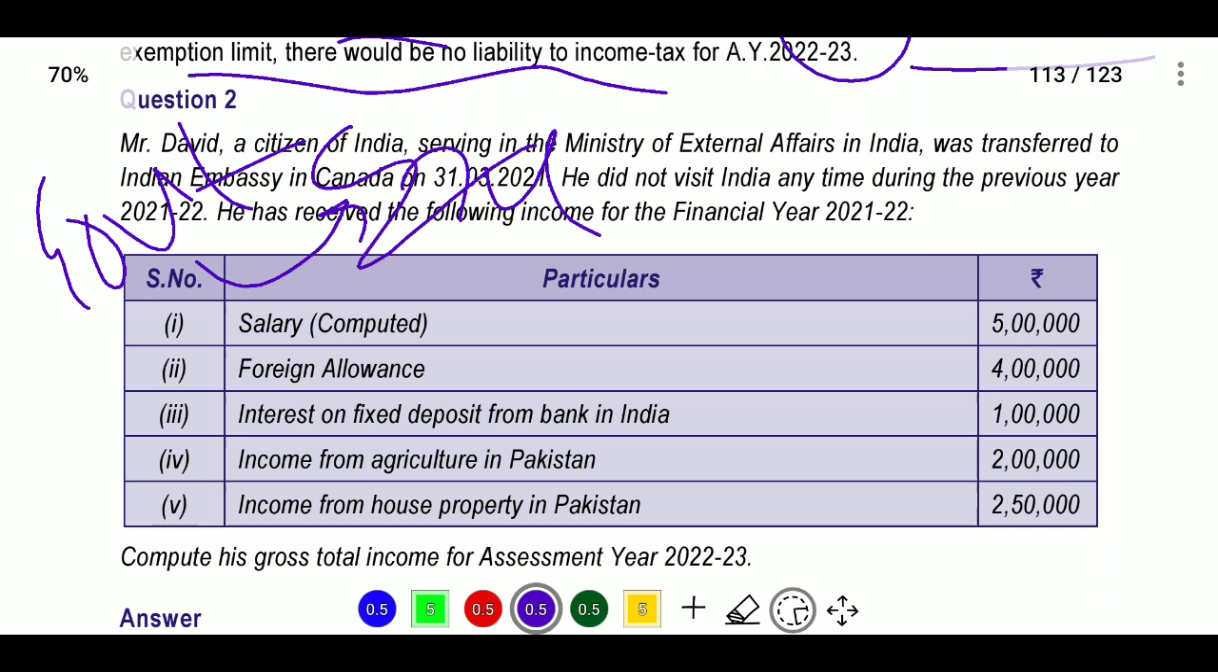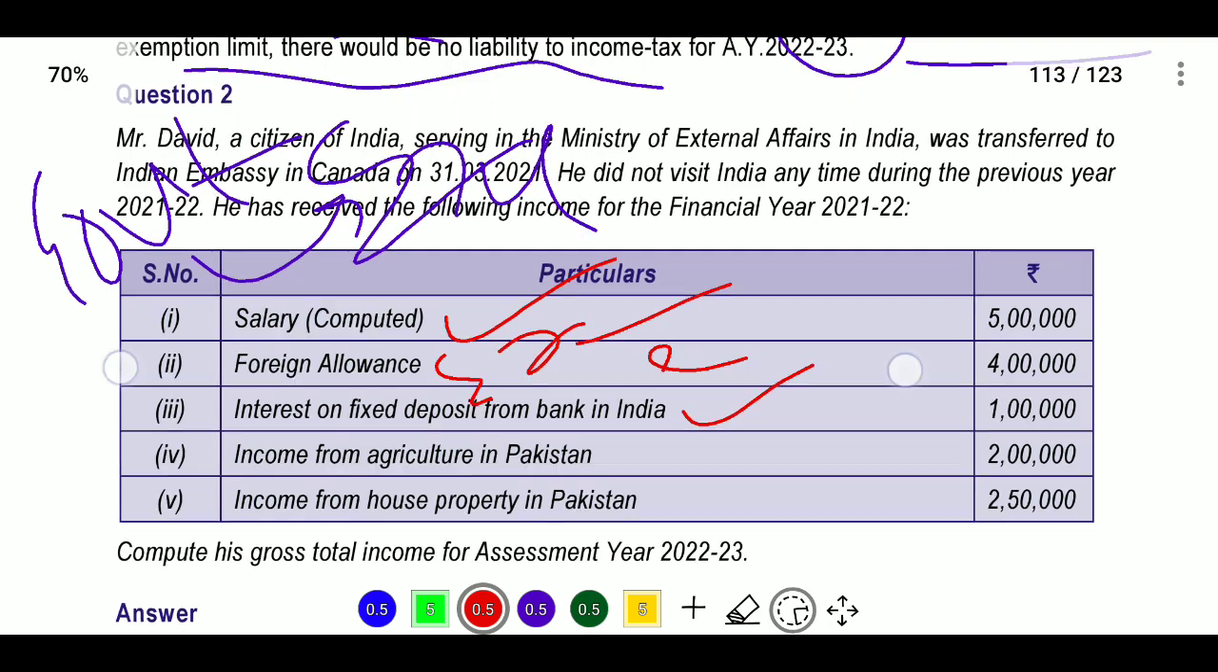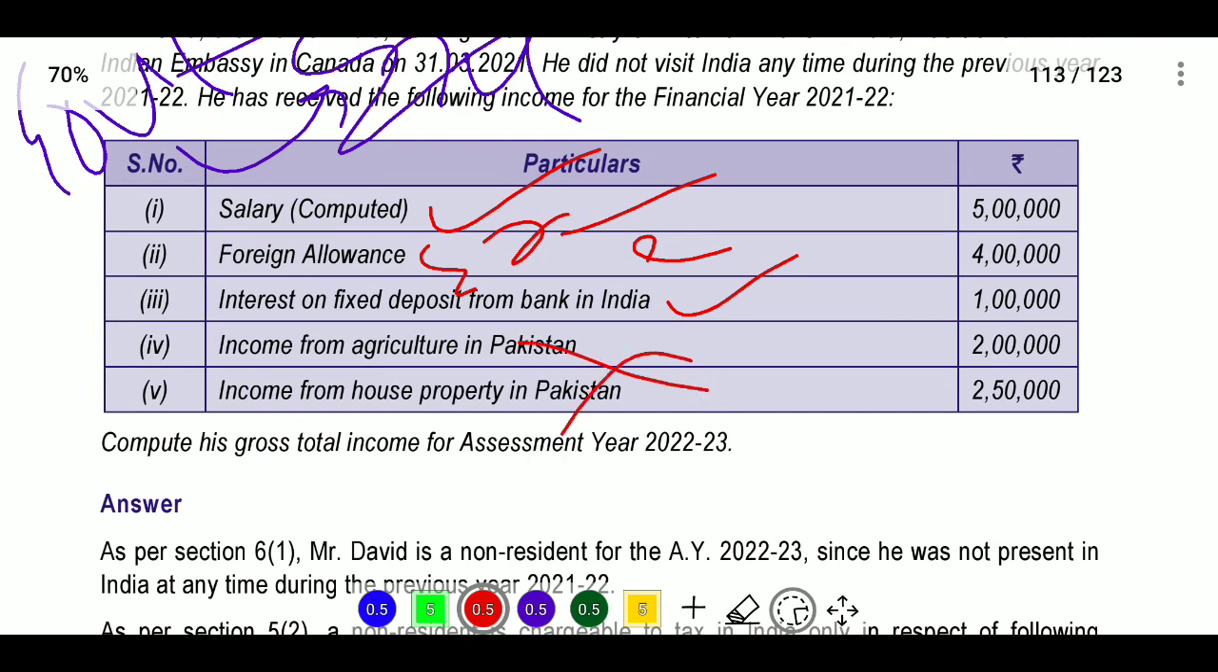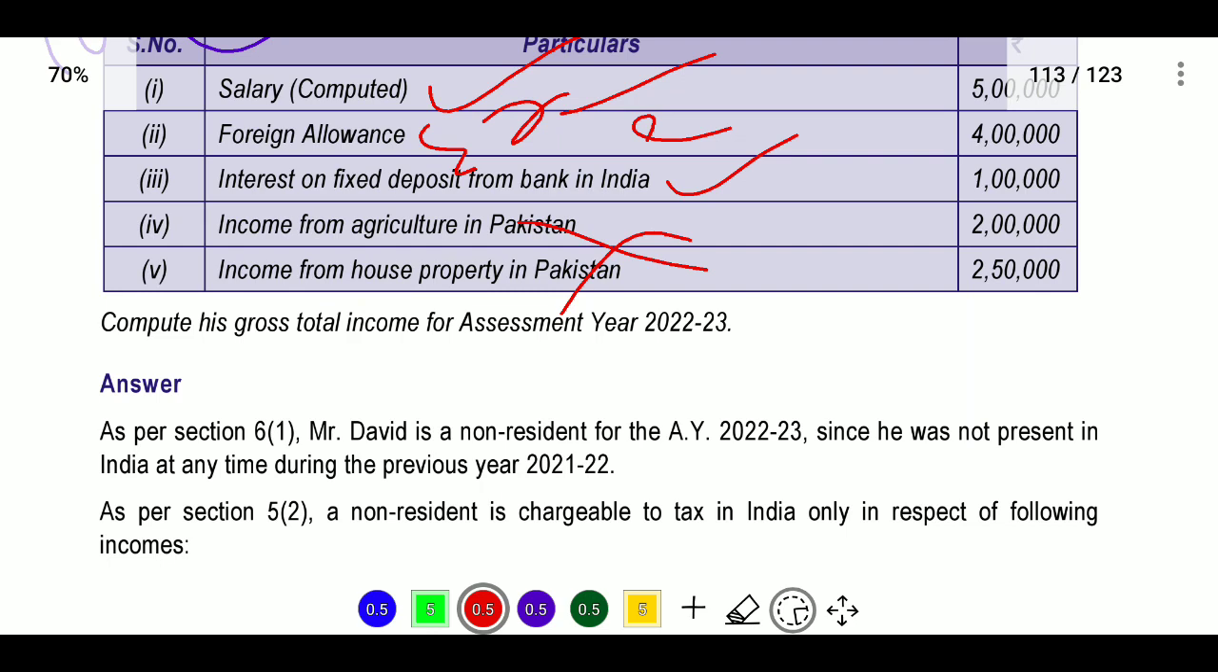Salary will be taxable in the hands of the employee who is a government employee, and even though he went outside, it accrues in India, so it will be taxable in India. Next, foreign allowance will be exempted under section 10. Next, interest on fixed deposit from Bank of India will be taxable. Income from agriculture in Pakistan and income from house property in Pakistan will not be taxable in India because it does not accrue or arise in India.